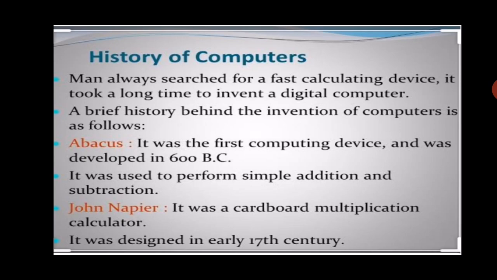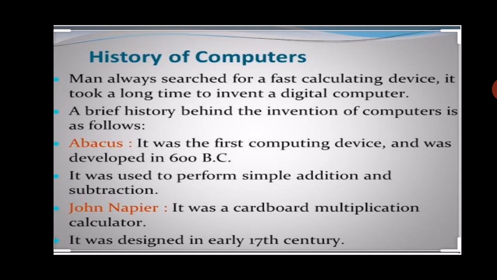Now we will discuss the history of the computer. We were always searching for a fast calculating device, so after a long time we invented the digital computer. But behind the invention of the computer, in the starting time we were using the abacus. It was the first computing device, used for simple addition and subtraction. It was developed by the Chinese in 600 BC.